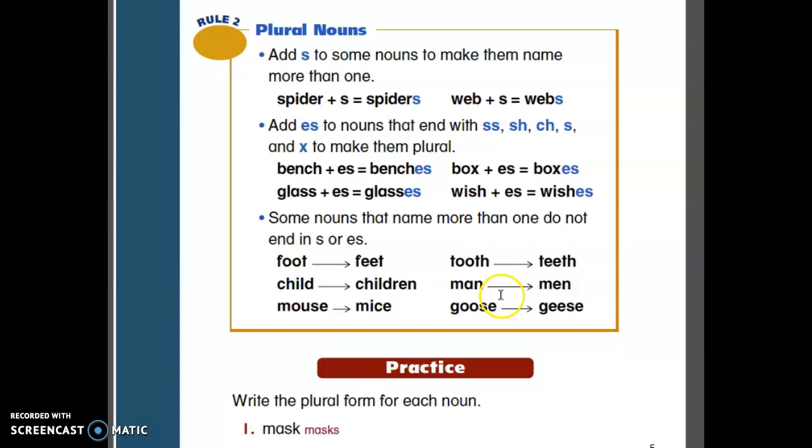Okay, we have to hear the man, men, man, men. Goose, that's a bird. Makes a lot of sounds. It's a white bird. Goose, pretty big. Geese, 1 goose, 2 geese.